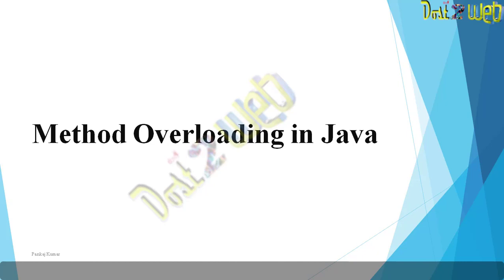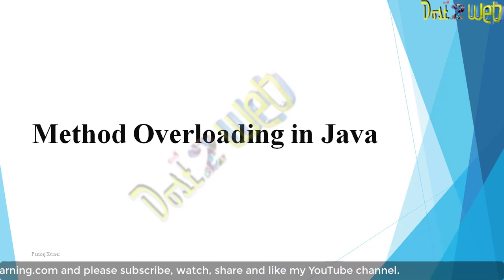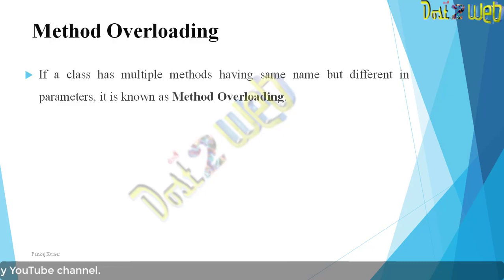Hello guys. Now we are going to talk about method overloading in Java. You have already seen method overloading in C++. If you remember, method overloading means the same function name but different types of arguments. The same thing will be here also in Java. So what is actually method overloading? If a class has multiple methods with the same name but different parameters, that is called method overloading.